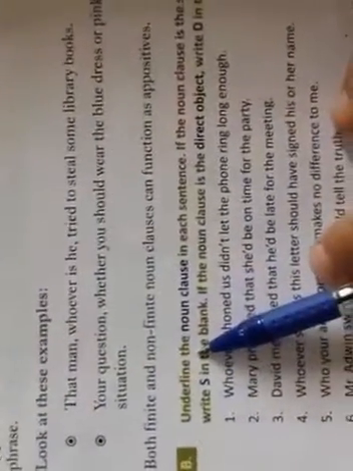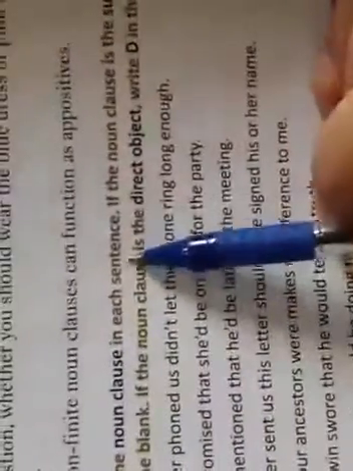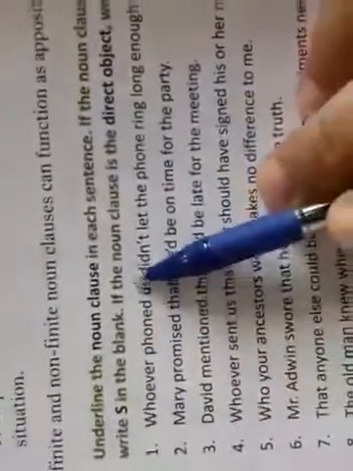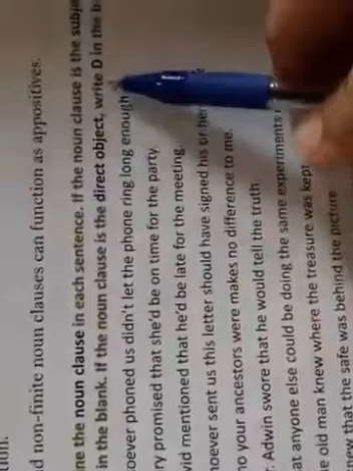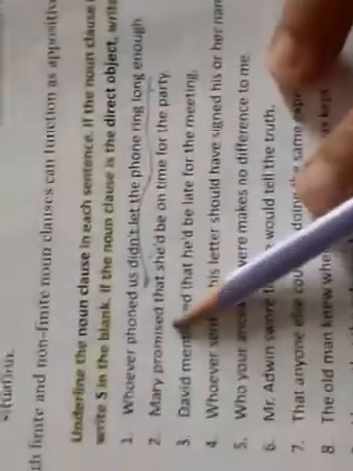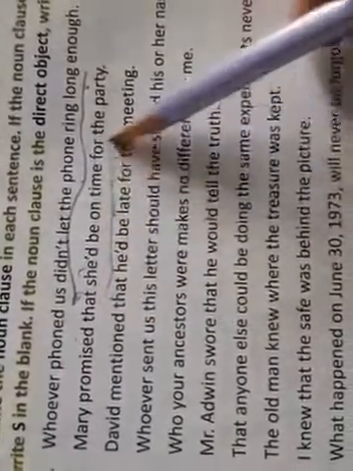Now underline the noun clause in each sentence. If the noun clause is the subject of the sentence, write S in the blank, and if the noun clause is the direct object, write D in the blank. Whoever phoned us did not let the phone ring long enough. This is direct object. Mary promised that she would be on time for party. That she would be on time for party. This is a direct subject.